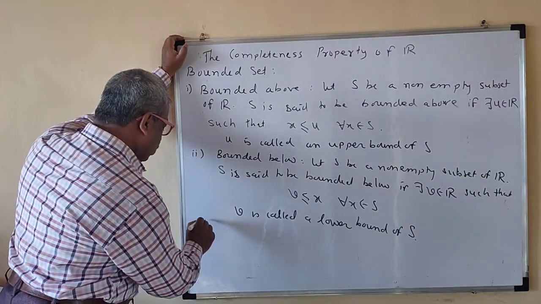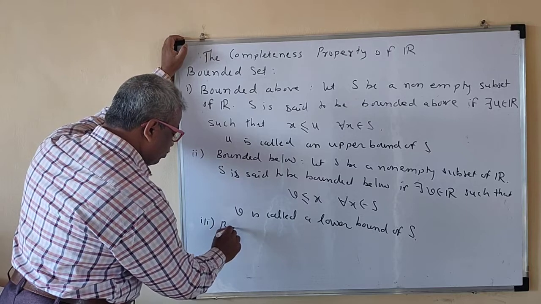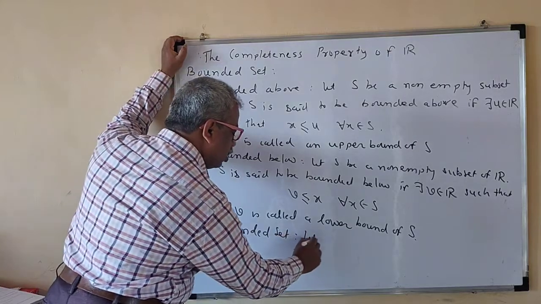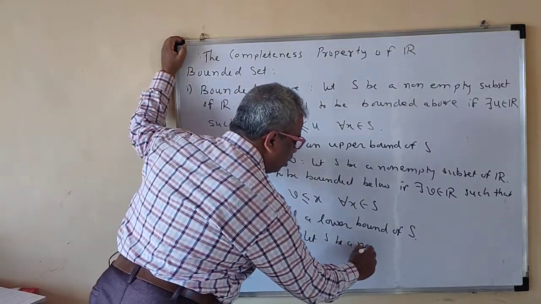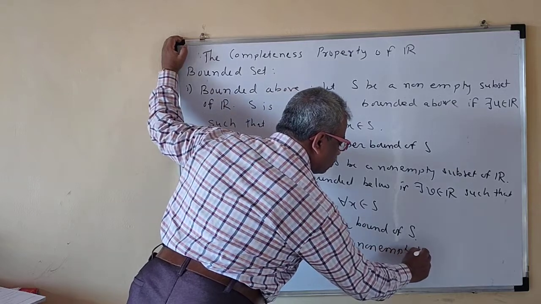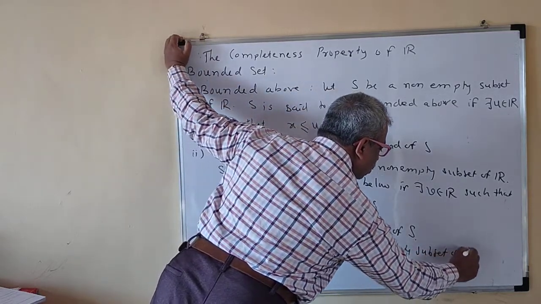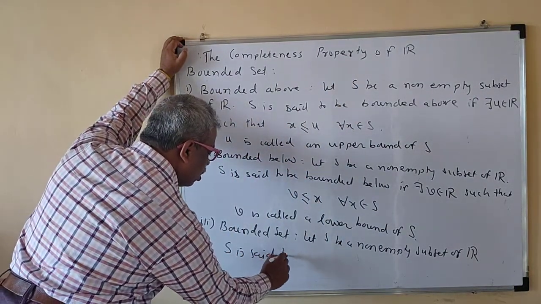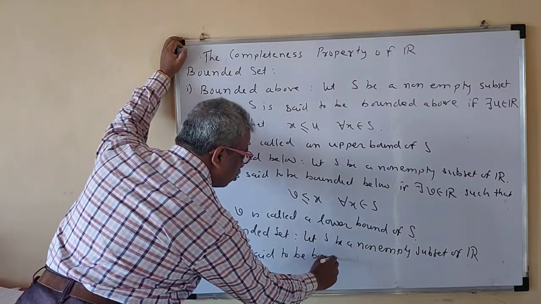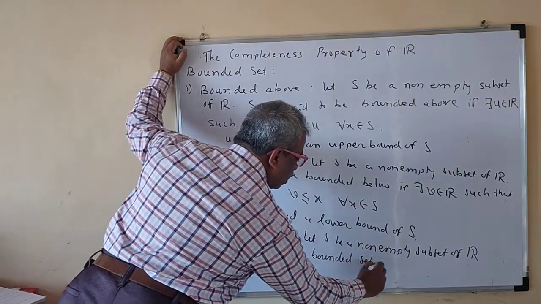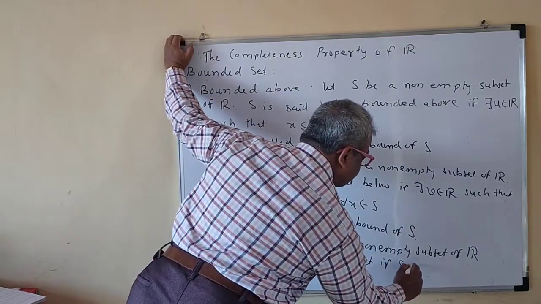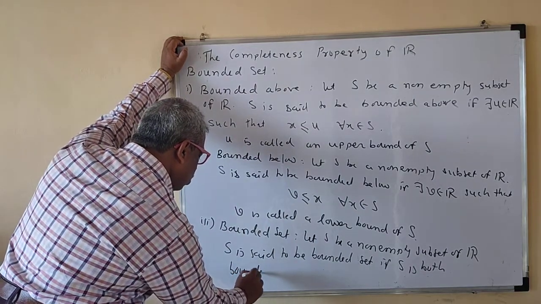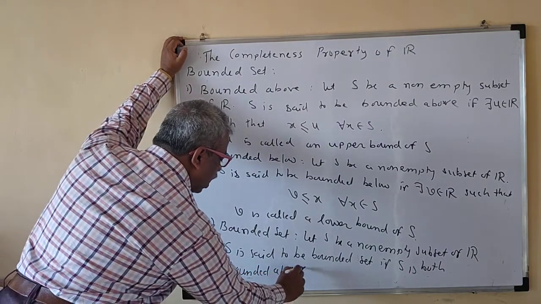Now we will see the third one, bounded set. Let S be a non-empty subset of R. S is said to be a bounded set if S is both bounded above and below.